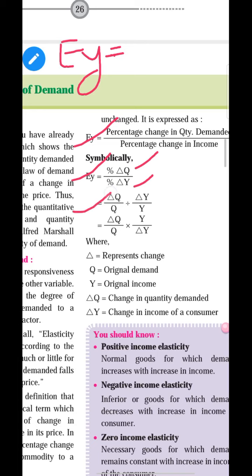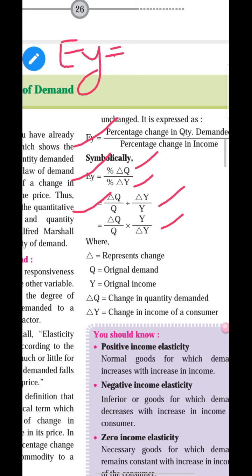After that, delta Q upon Q divided by delta Y upon Y, and when we solve it, delta Q upon Q into Y upon delta Y. And you can also add one more step here.